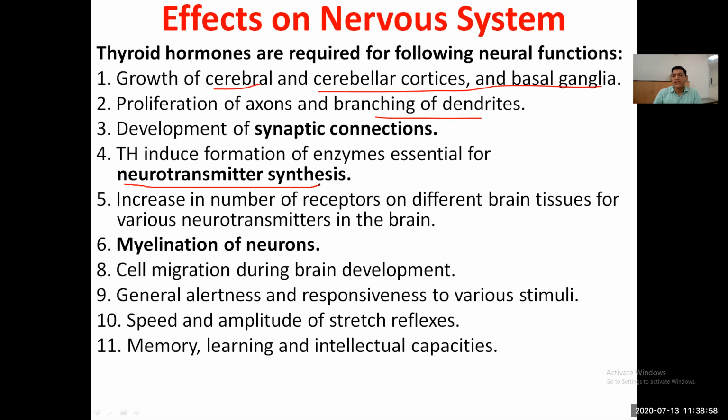They also help in the synthesis of neurotransmitters like dopamine and acetylcholine. They increase the number of receptors on different brain tissues for the various neurotransmitters, including acetylcholine, dopamine, and others.